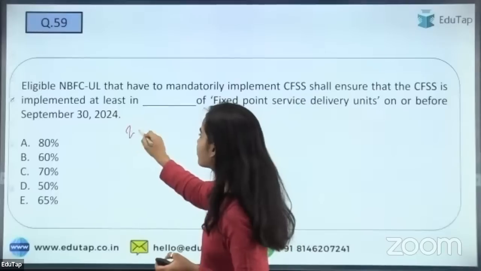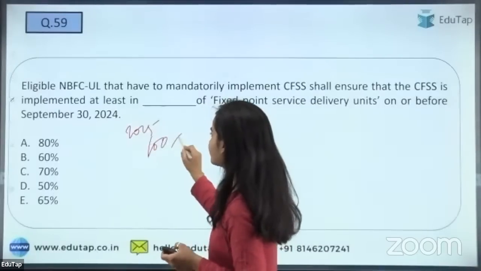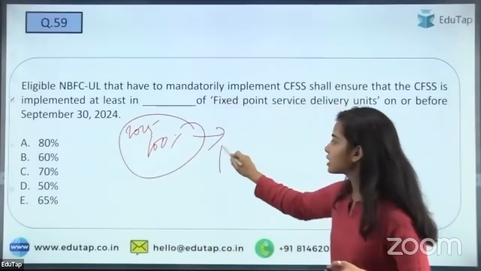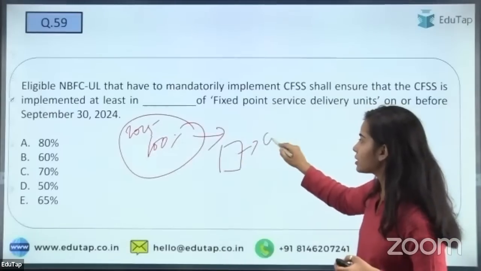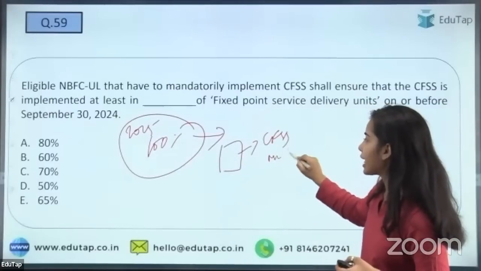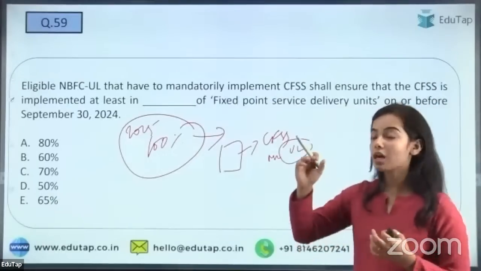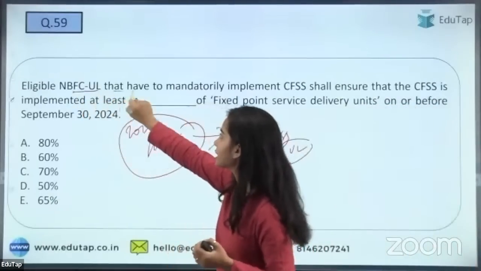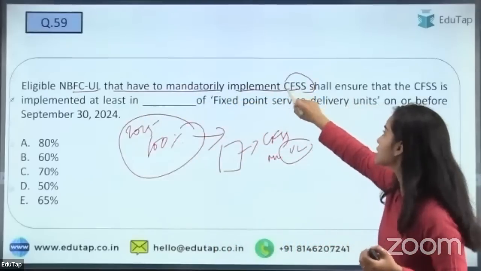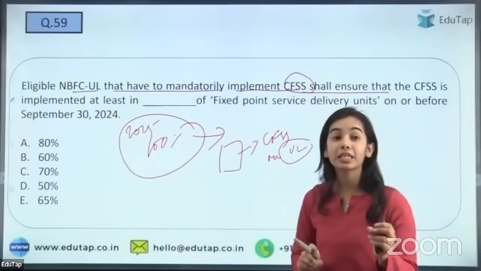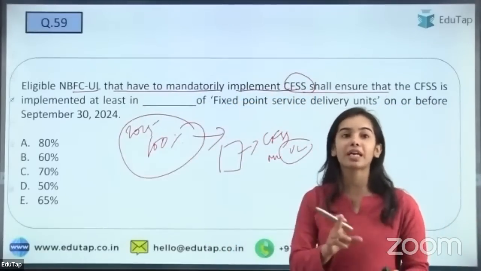Sorry, 2025. By 2025, 100% of the fixed delivery units of the middle layer and the upper layer should have the CFSs implemented. But there was one more condition: the eligible upper layer NBFCs that have to mandatorily implement CFSs shall ensure that the CFSs is implemented at least what percentage by 2024?